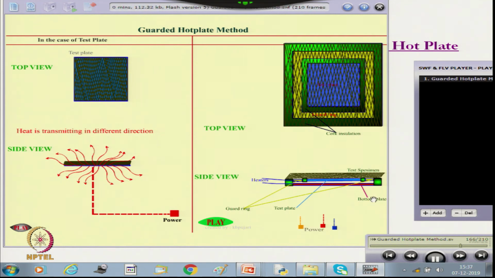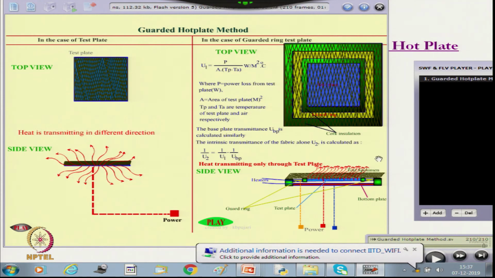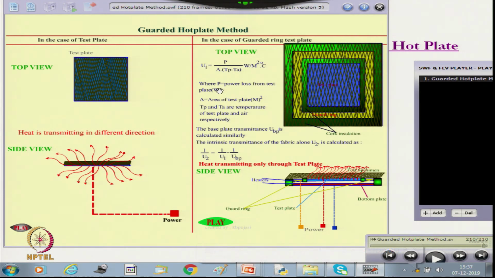All three plates are connected with the power supply, and here heat is only flowing through the fabric, the heat from the test plate. So, we can measure. By knowing the power requirement, area and temperature difference, this is the way we can measure the thermal conductivity.